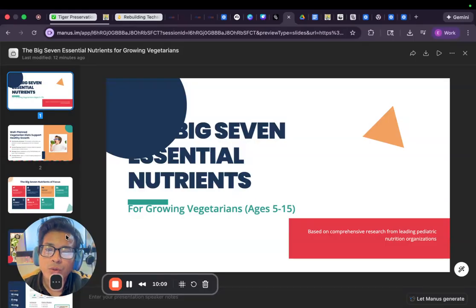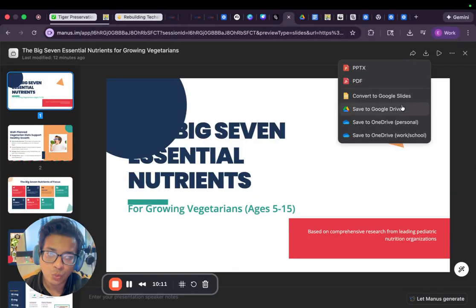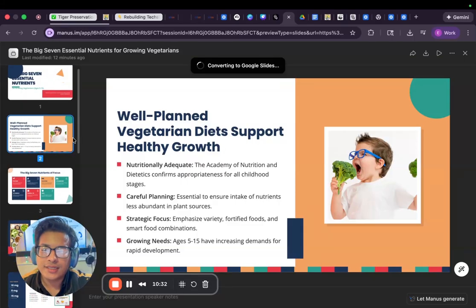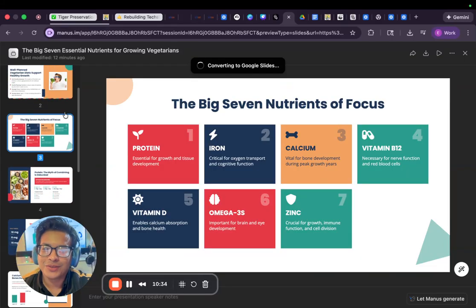Now, you are able to make changes in it here as well, but I want you to know that as you go through multiple slides and creation of slides, you can take the best of what you see from different slides. You see what I mean? And so I don't know why this big circle is here, if I did that by accident, but let's keep going. This is just the title slide. Look at that. I think I've seen that kid or stock photo of that kid.